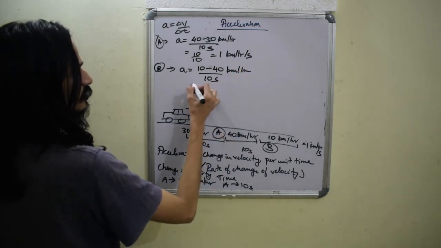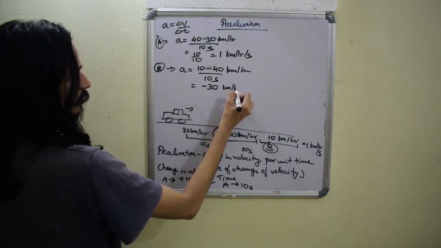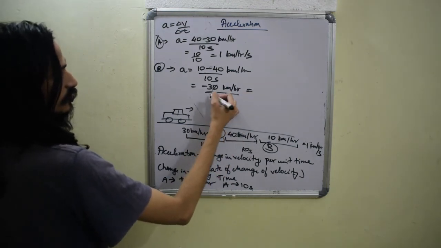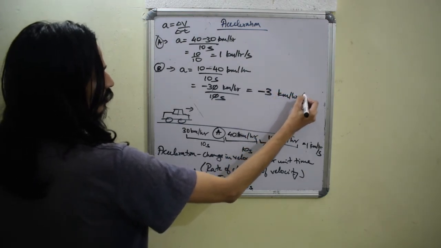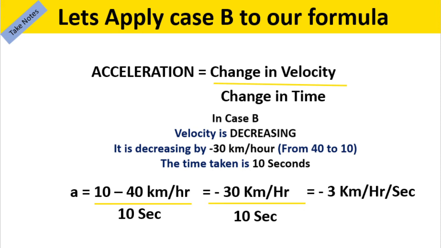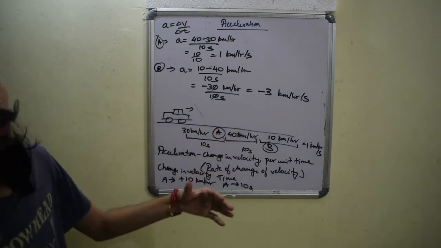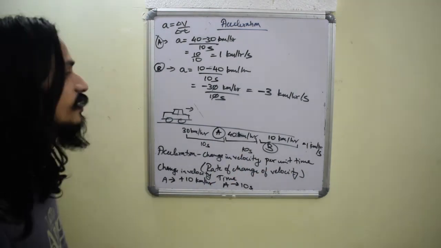So 10 minus 40 is minus 30 kilometer per hour divided by 10 seconds. So the zeros cancel, minus 3 kilometer per hour per second. If you see, it's a negative number. When I say negative, it means it's reducing. You can see here, from 40 to 10 means it is reducing.